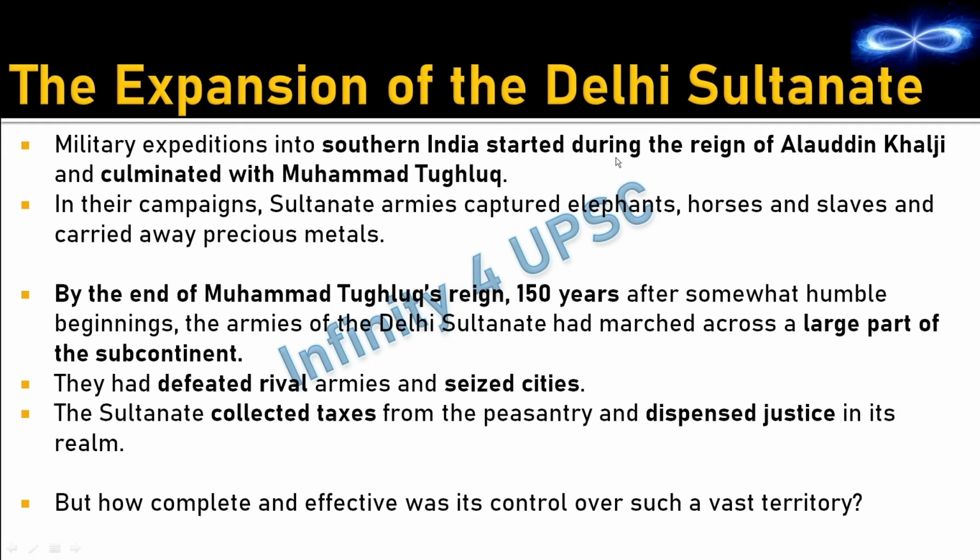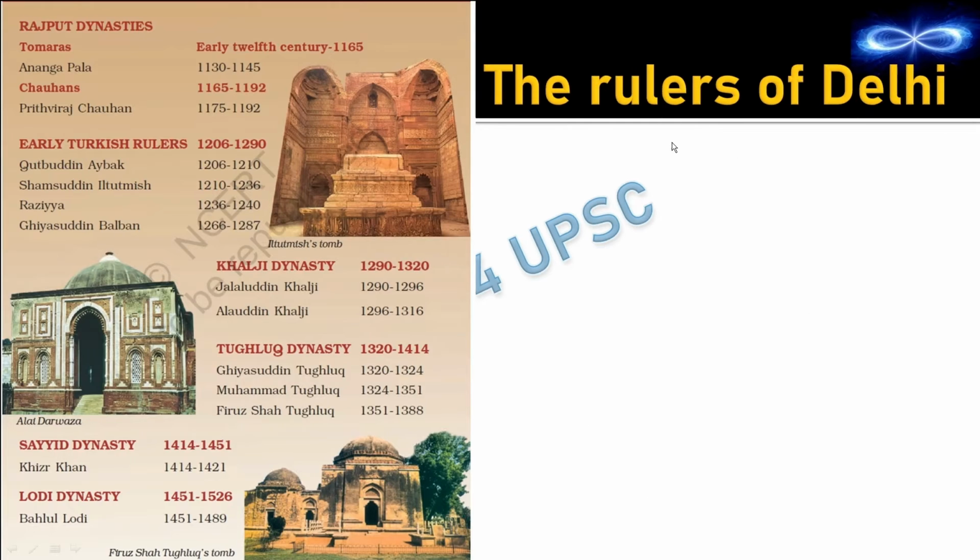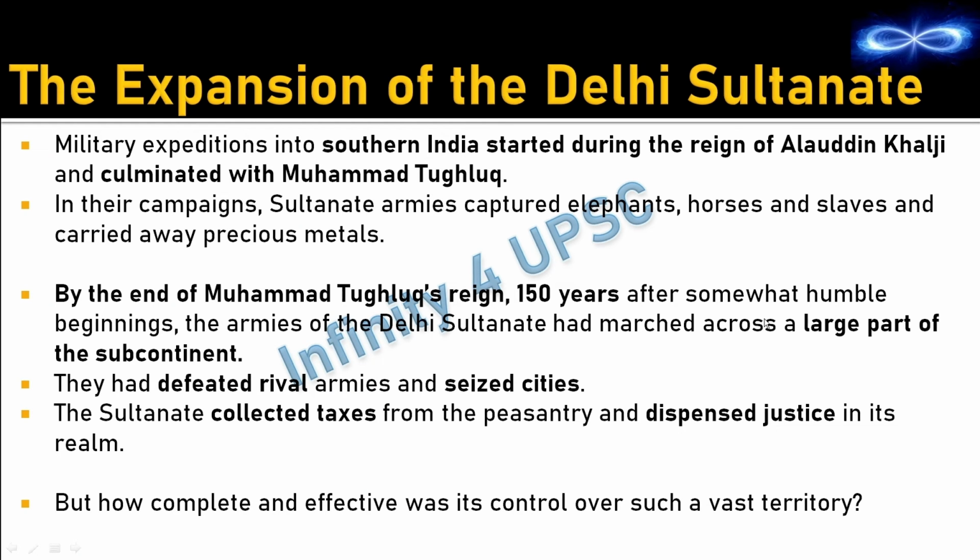So when was Delhi Sultanate started? 1206. It was 1206 when Qutbuddin Aibak from the slave dynasty established himself as the ruler of Delhi. So approximately 1200 to 1350. So this is the time when Muhammad Tughlaq's reign ended. So 150 years. So within 150 years, they had captured a large part of the subcontinent. They had defeated almost all their rivals and they were acting as administrators. That is, they were collecting taxes and they were dispensing justice.